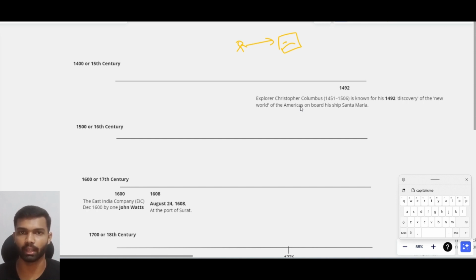In the 15th century, people started trading with neighboring countries and started building ships to trade even with other countries. In 1492, Christopher Columbus, a sailor from Spain, was sent by the king and queen of Spain to find India and bring back cotton, silk, and spices. On the way to India, unfortunately, Christopher Columbus discovered a new land called America. His ship was the Santa Maria. This became a revolution in the world.